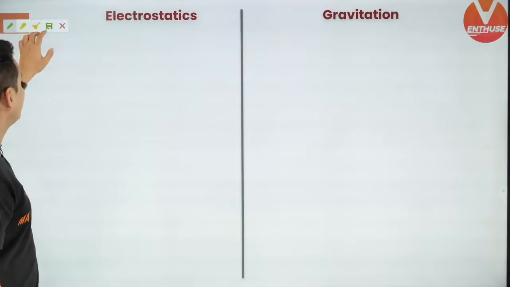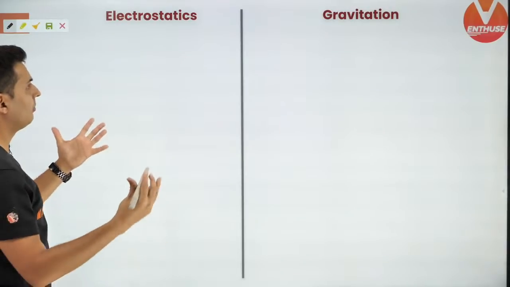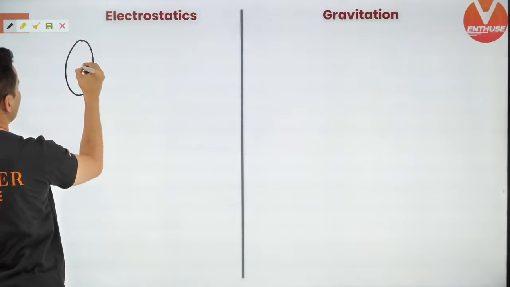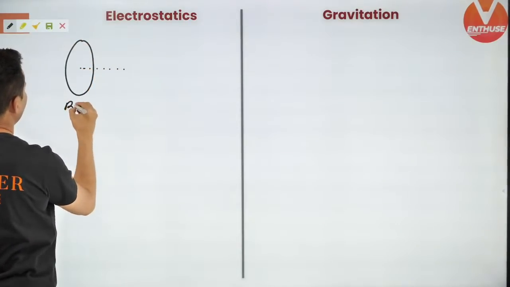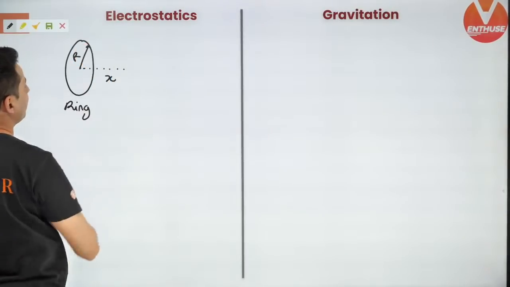Yes, let's get going to the next part. This is a very important slide. Next slide up for you guys is field and potential due to various geometries. Very important geometries coming up. First up is a ring, and you are at a distance x, and this is radius r.